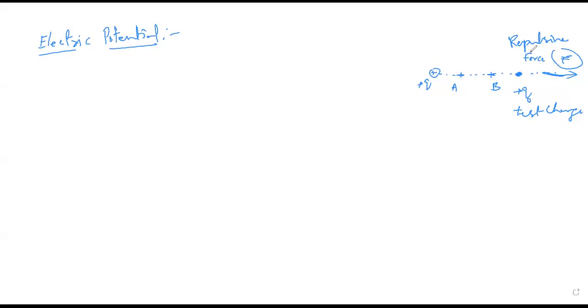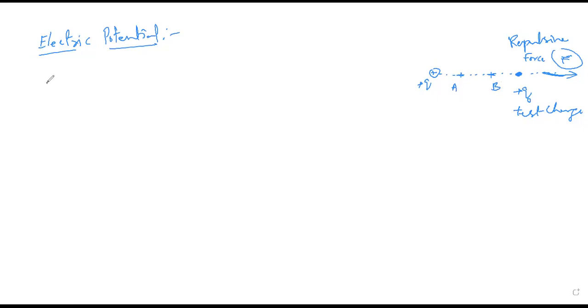So that means here now we can define this electric potential as the ratio of work done in taking a test charge from one point to another point in an electric field. This is our electric field. In an electric field, to the magnitude of the test charge, whichever is in free space. This can be defined as electric potential difference between point A and point B.